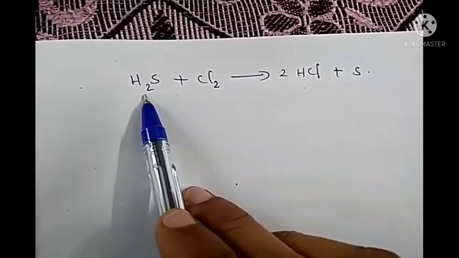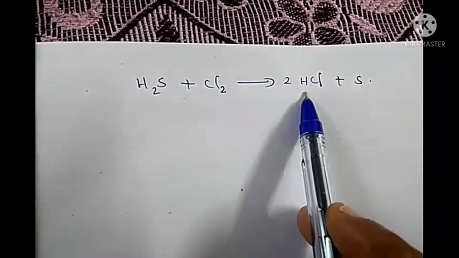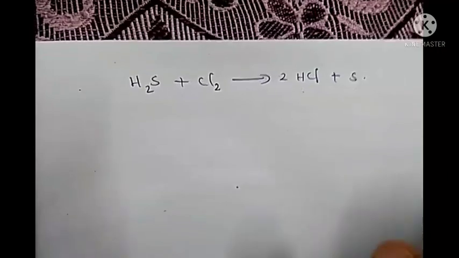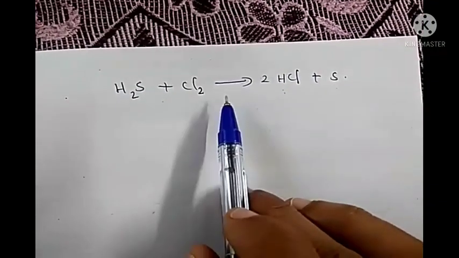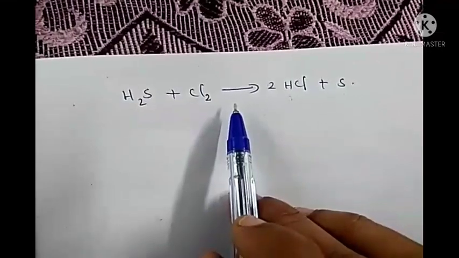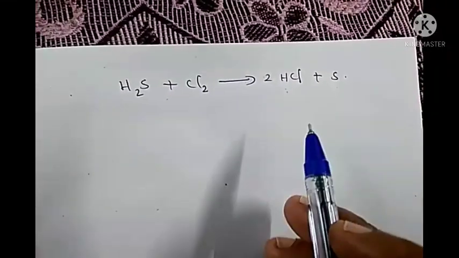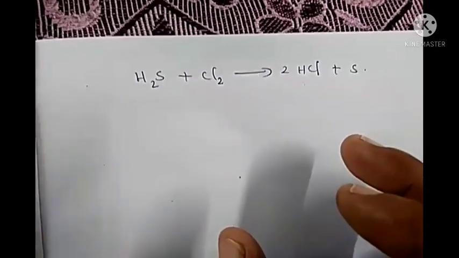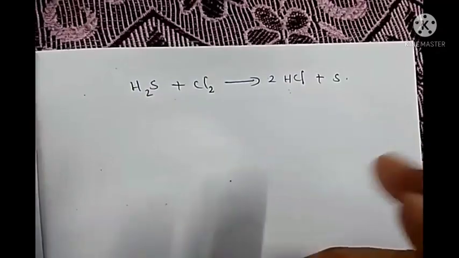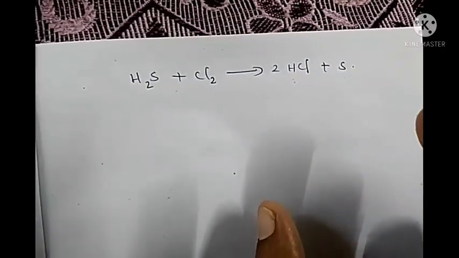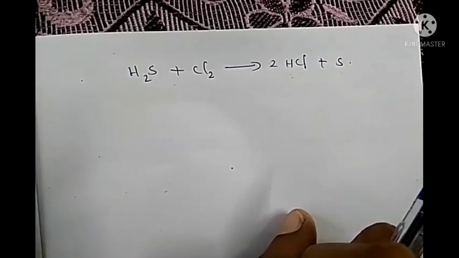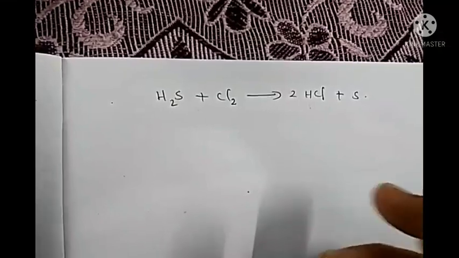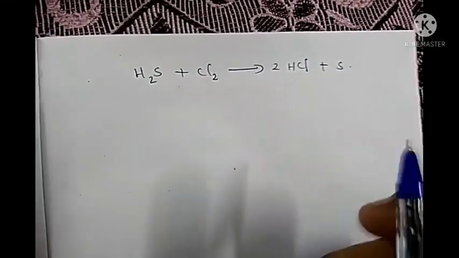Now consider this reaction between hydrogen sulfide. H2S is known as hydrogen sulfide, plus chlorine gives HCl plus sulfur. In this reaction oxygen is not involved, but this reaction is also a redox reaction. So how can we identify which is undergoing oxidation and which is undergoing reduction? In such cases, if the reaction does not involve oxygen, we can define oxidation and reduction in terms of hydrogen.